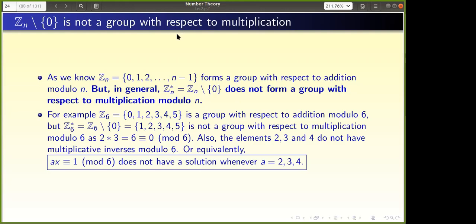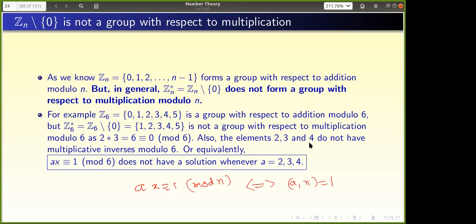This is very useful: again and again I am telling the Bezout's identity part. Yesterday and today I am telling it so many times, so you may be frustrated with me, but this is important. So ax congruent to 1 mod n has a solution if and only if GCD of a comma n is 1, right? So look at this part: if GCD of a comma n is 1, then this is true.